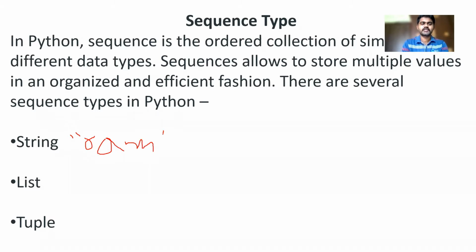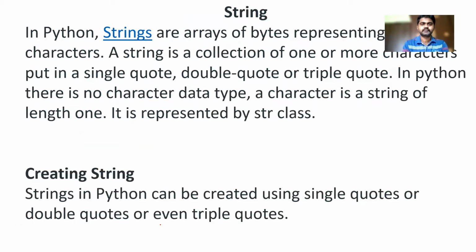Okay, so in double quotes, and so this is a string. So what about list? So list is denoted in square brackets, whereas tuple is denoted in parentheses. So I'll show examples for that. So coming to the string.